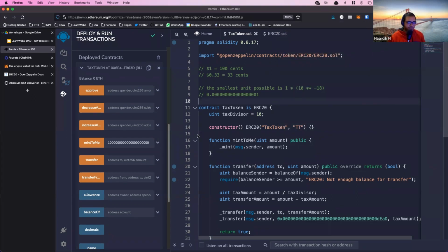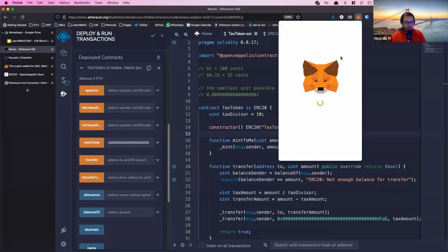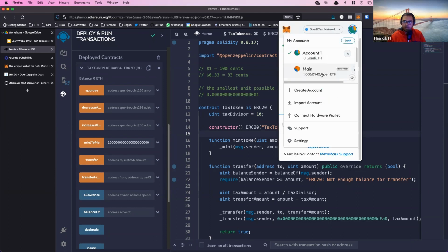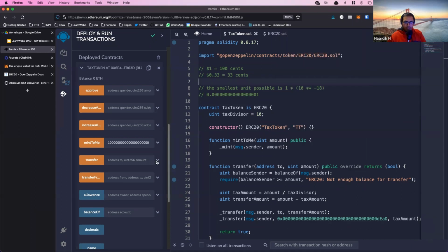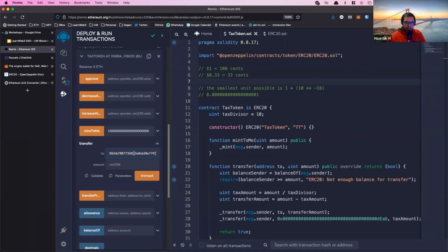And let me try to transfer it. I'll just transfer it to one of my other accounts. I just copy an address of some other random account I have. All right. And then shift back to this one. And in transfer, let's say I send them this entire thing. I send them the whole 1000 tokens.